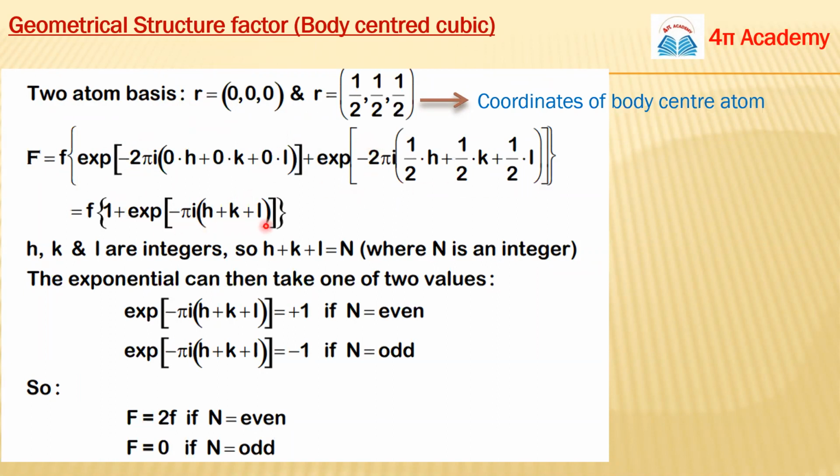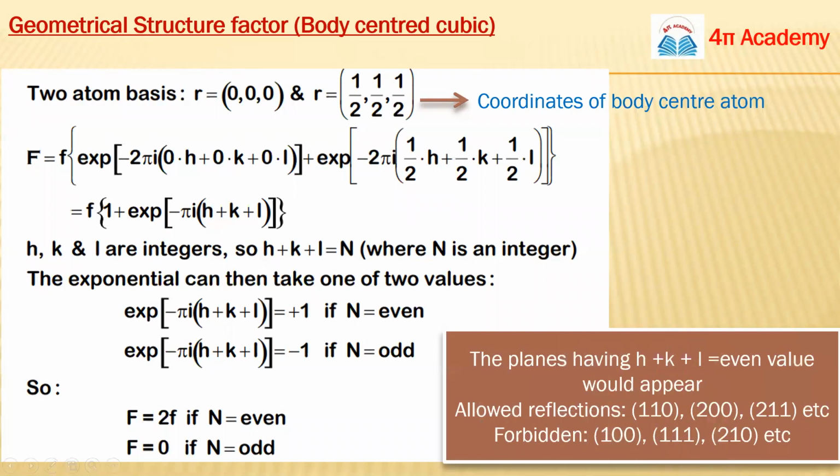Okay. So for corresponding values of n, if n is even, we can find out the value of F. If this whole term will be plus 1, your capital F will be 2f when n is even, and n is nothing but h plus k plus l. And second thing, if this exponential term is minus 1, in that case 1 minus 1 will be 0. So your scattering amplitude will be 0. So if n is odd, F will be 0.